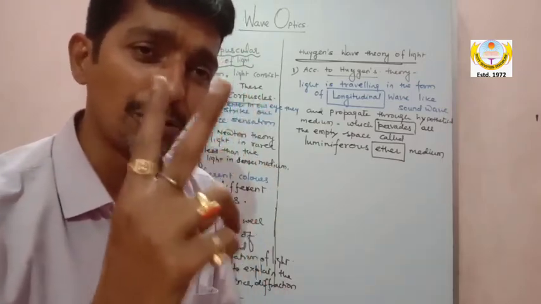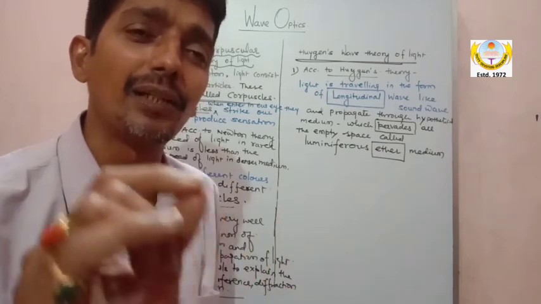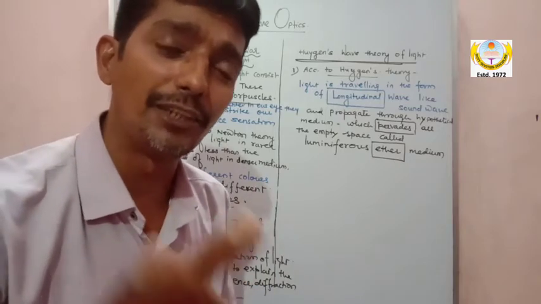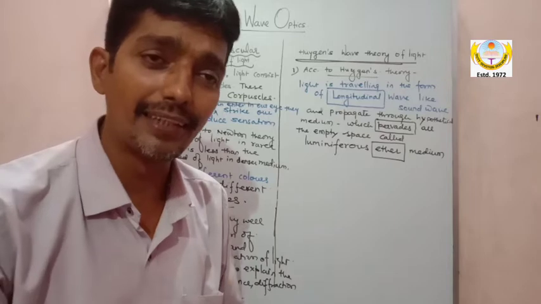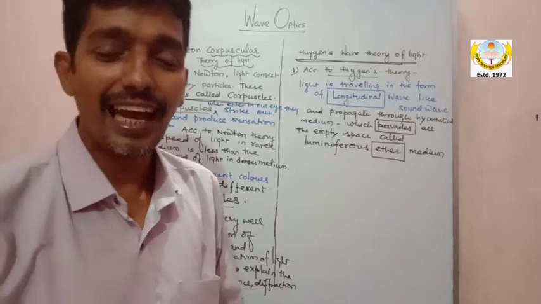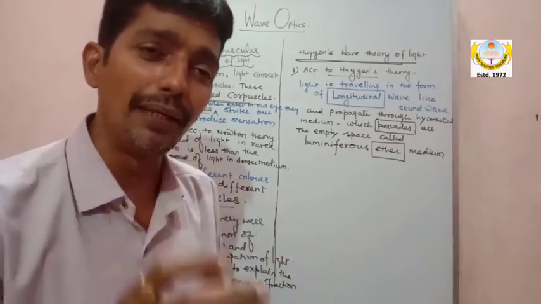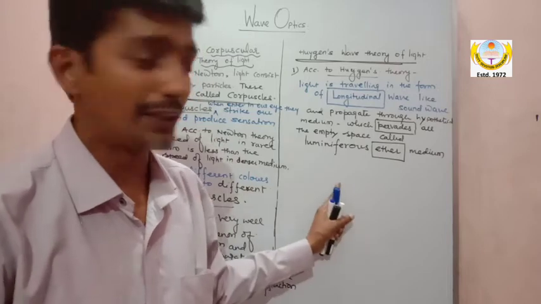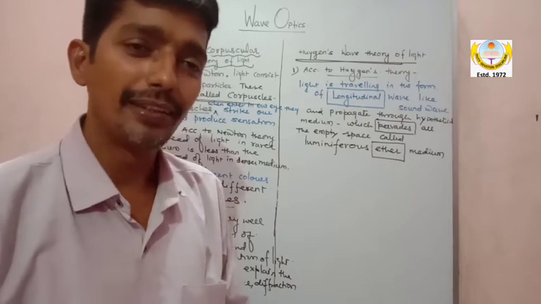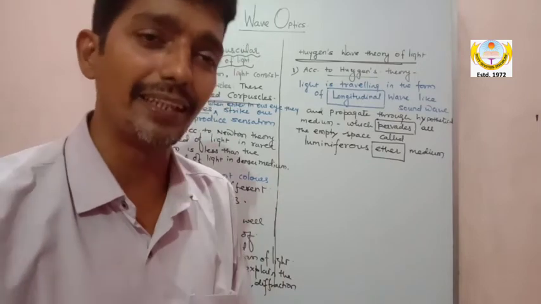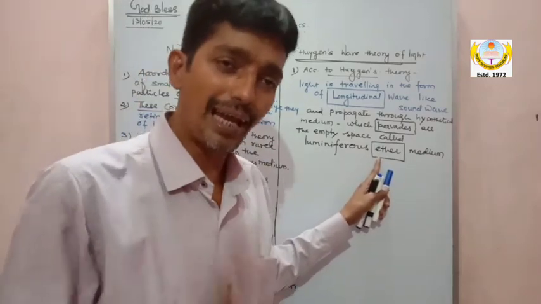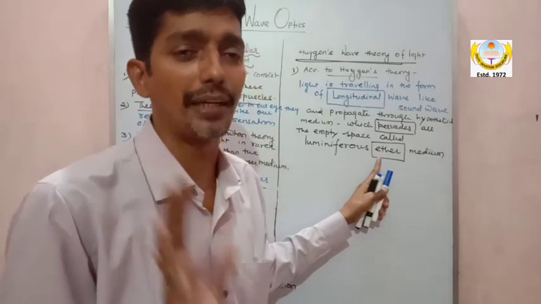So, two drawbacks you should be aware of. First drawback, Huygen's theory was unaware of the wave nature of light, whether it is transverse or longitudinal. That is the wrong answer. And second, he said there is a luminiferous ether medium which pervades all the empty space, but later on it was found that no such medium exists in the universe. Meaning, the existence of ether medium is a question mark, my dear.